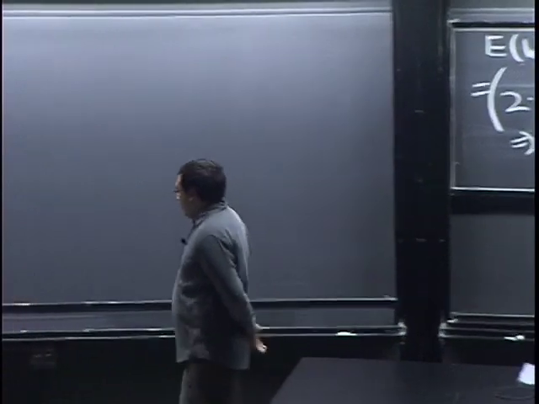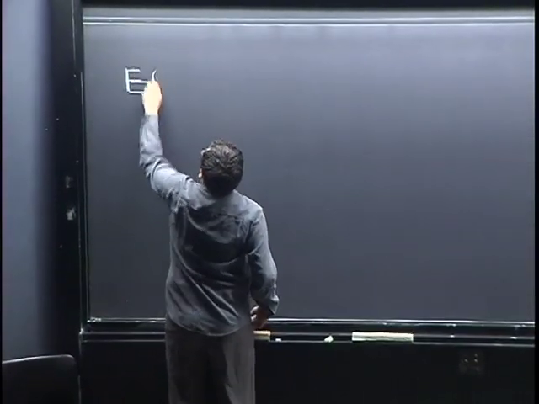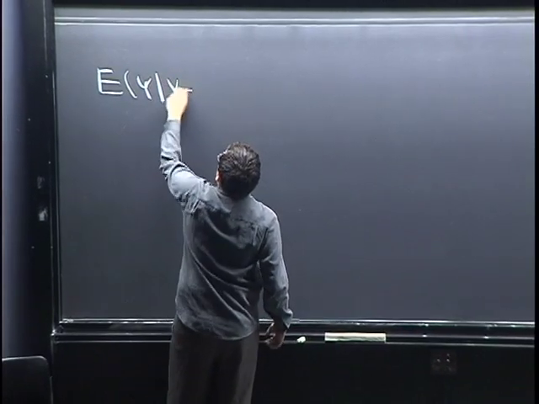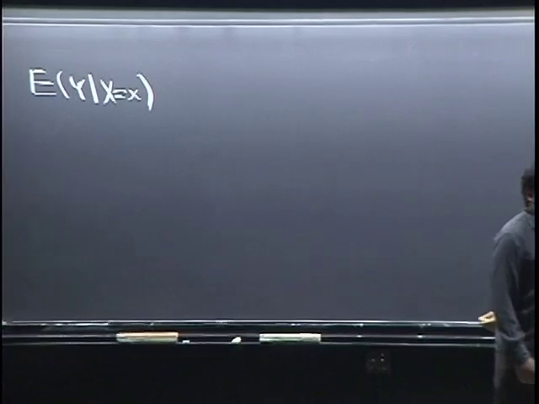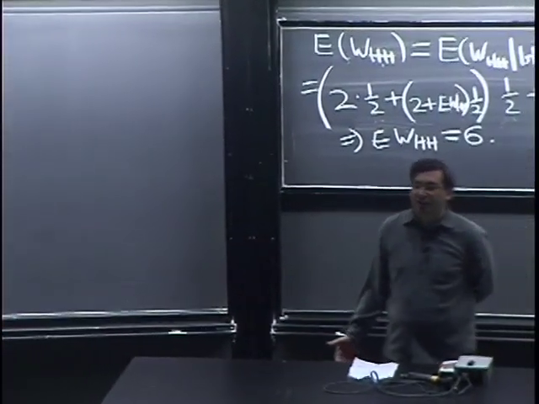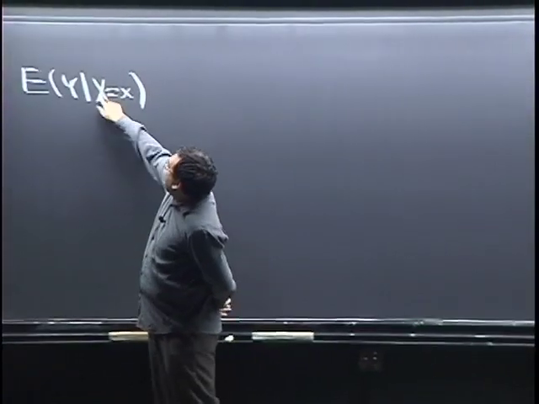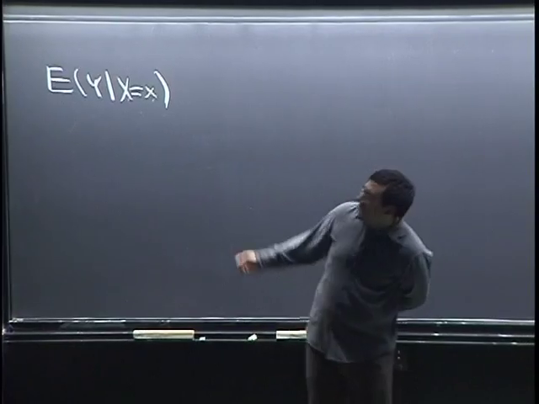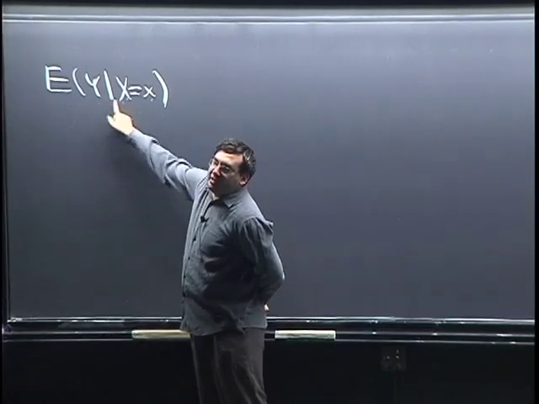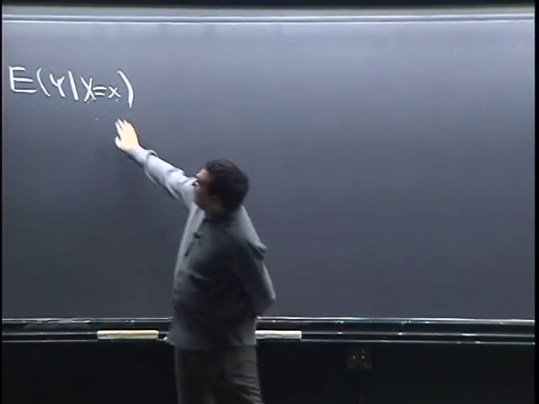So we have this thing, E of Y given X equals x. I want to make sure everyone is completely clear on what this means both intuitively and mathematically. What does this expression actually mean? I've said over and over again that big X equals little x is an event. I'm assuming capital X and Y are random variables, and little x is a number. We're conditioning on that event.